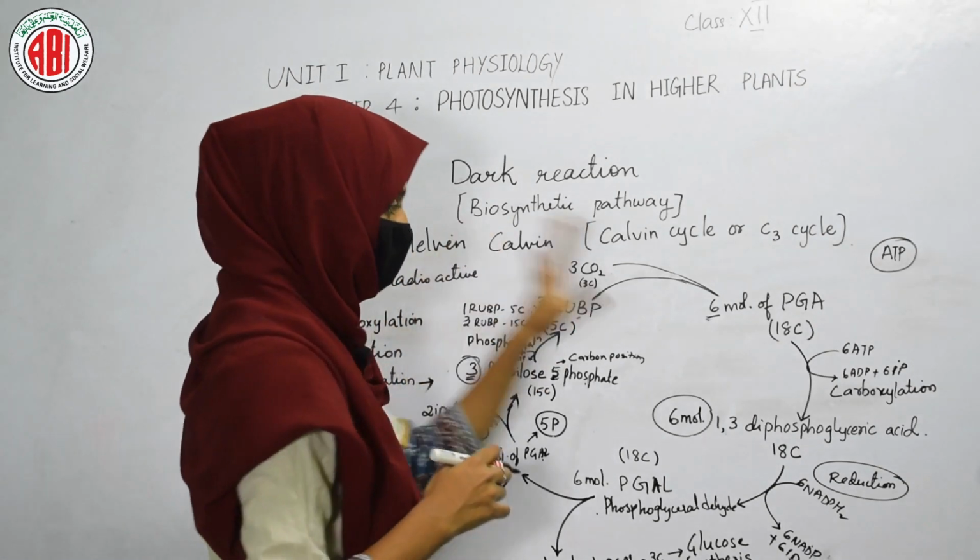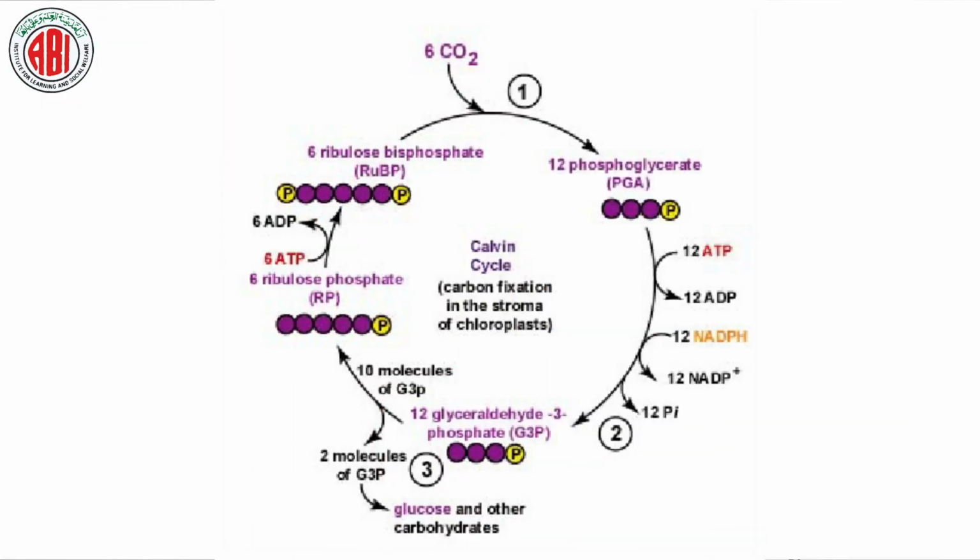Let's have a quick recap of this cycle. 3 carbon dioxides combine with 3 molecules of rubulose bisphosphate, and when they combine, they form 6 molecules of phosphoglyceric acid. Here 15 carbons of rubulose bisphosphate and 3 carbons of carbon dioxide combine with each other, resulting in the formation of an 18 carbon compound, that is 6 molecules of phosphoglyceric acid.